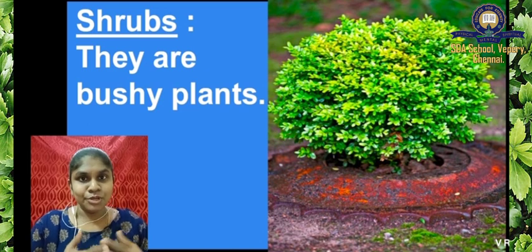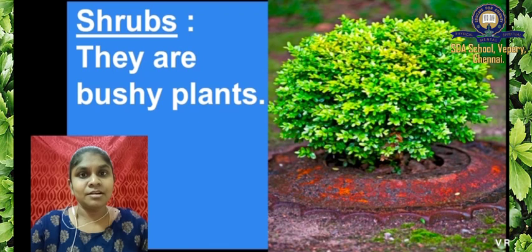Next we are moving on to the next type of plant. Okay, till now we have learned that trees are tall plants, and the stem of a tree is called the trunk, and the trunks are usually brown in color, and some trees have a whitish trunk, some trees don't have branches. Okay, like that we have learned. Next thing we are going to learn about shrubs. Okay, look at this slide. These types of plants are called shrubs.